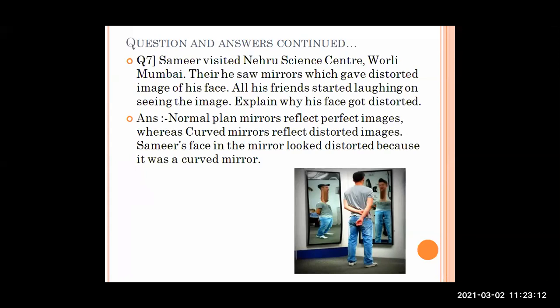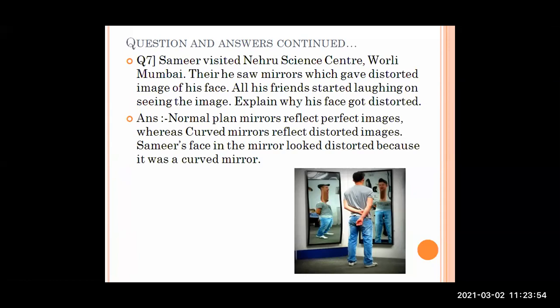You can see a boy standing in front of the mirror, and you can see the images which are formed in those mirrors. You can observe that these mirrors are not plain mirrors, the surfaces are slightly curved. Normal plane mirrors reflect perfect images, whereas curved mirrors reflect distorted images. Curved mirrors will never give you the perfect image of a person or an object standing in front of the mirror.